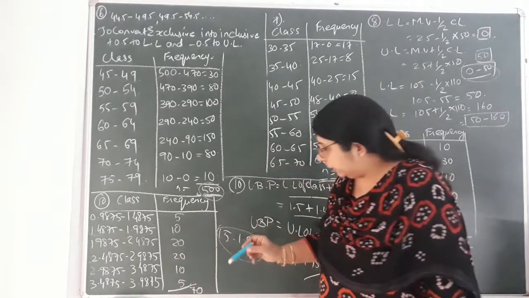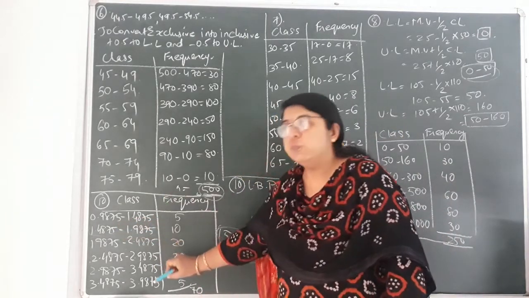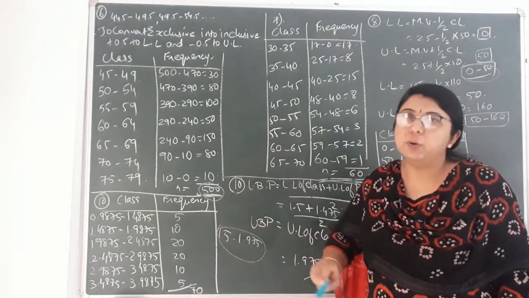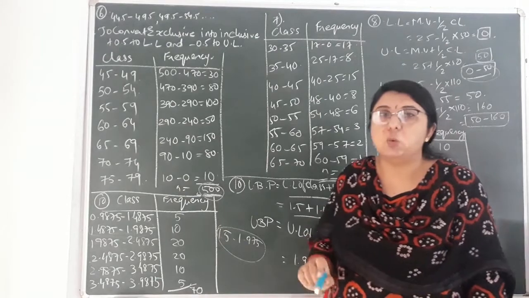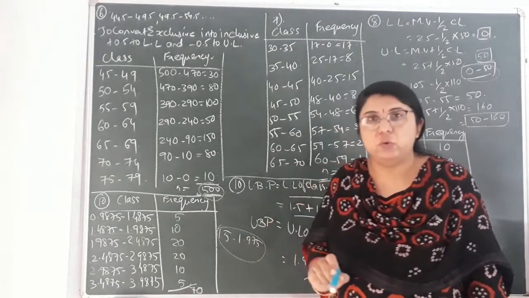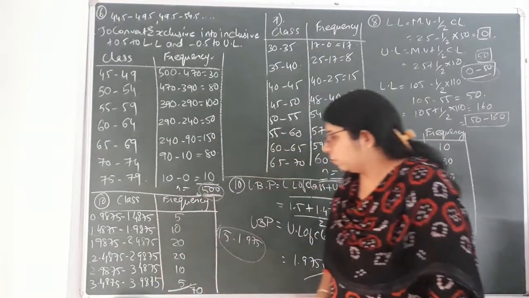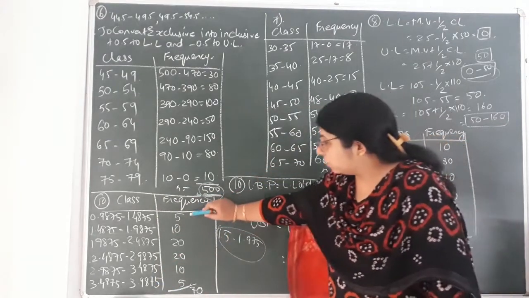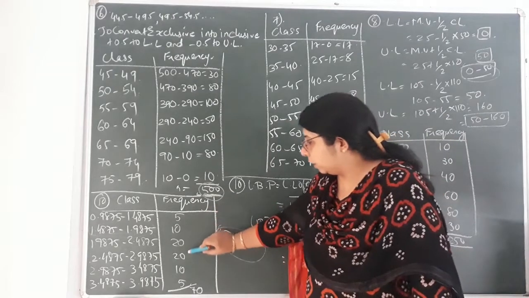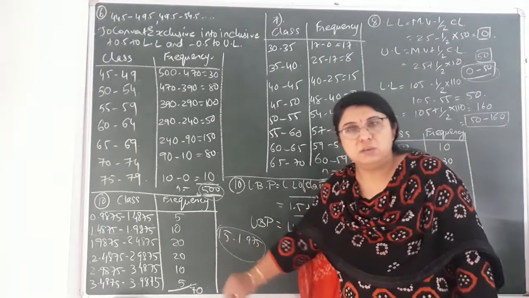So by getting the value of the second class, you can find the lower boundary point and upper boundary point of all the classes, since the class limit is equal, that is 0.5. In this way we have found all the classes, and the frequencies have already been given in the question. As it is, I have put 5, 10, 20, 20, 10 and 5, and the total that I have placed over here is 70.